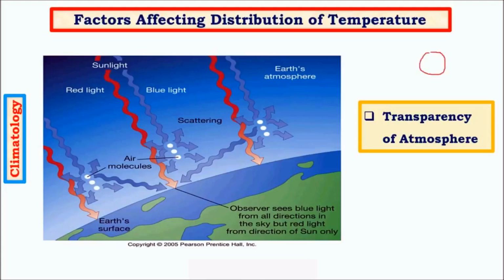Let us imagine there is a particle. It has a certain radius, and then there is the wavelength of light. From here to here, this is the wavelength. So when the wavelength of light is comparable to the obstructing particle, it simply gets scattered, like the blue light gets scattered. And if the wavelength is much larger compared to the obstructing particle, then just like the red light, it simply enters the atmosphere without any scattering. That is, this will be a direct ray.